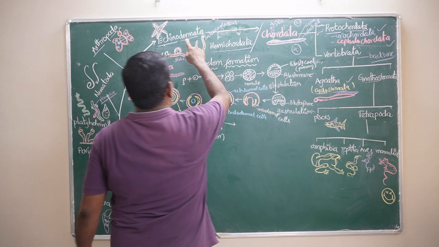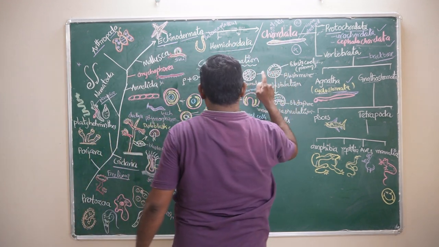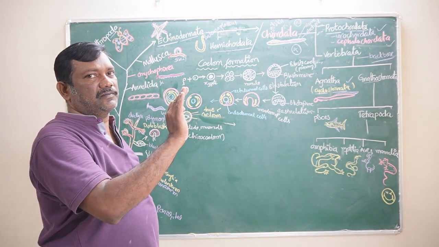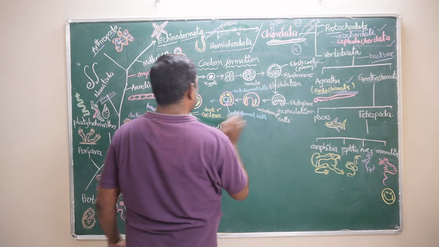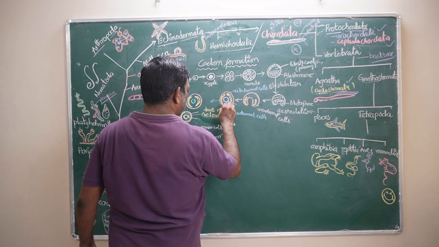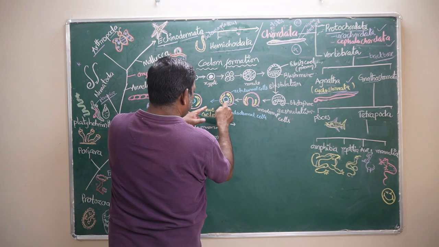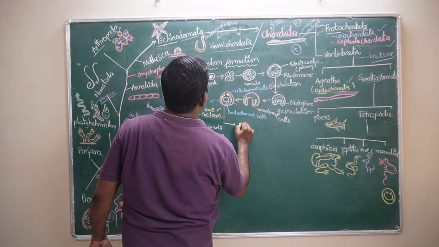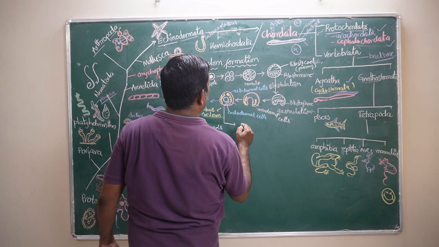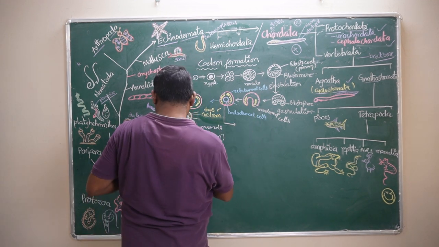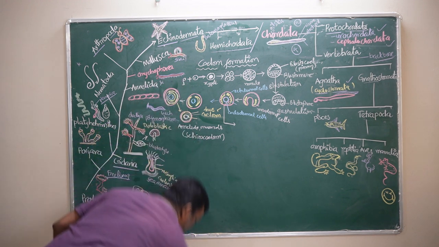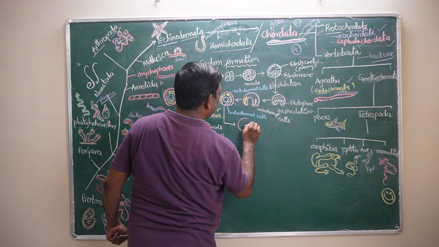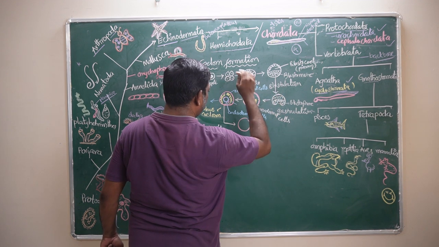But Echinodermata, Hemichordata and Chordata are also true coelomates, but the coelom formation is somewhat different. Here, in Echinodermata, Hemichordata and Chordates, the ectoderm is forming, gastrulation is the same process, and the mesoderm is also growing.